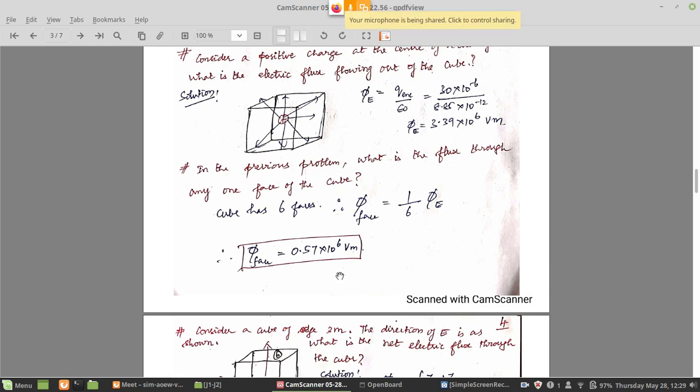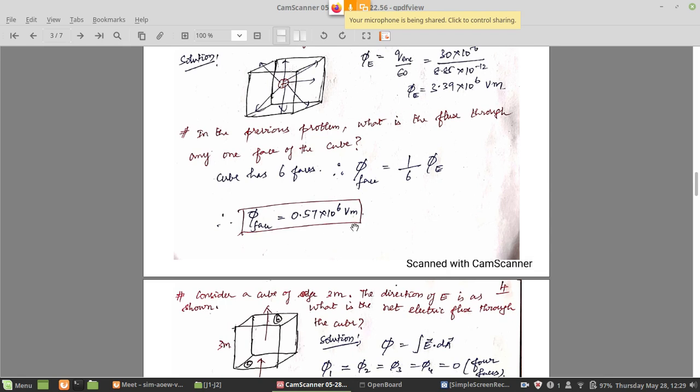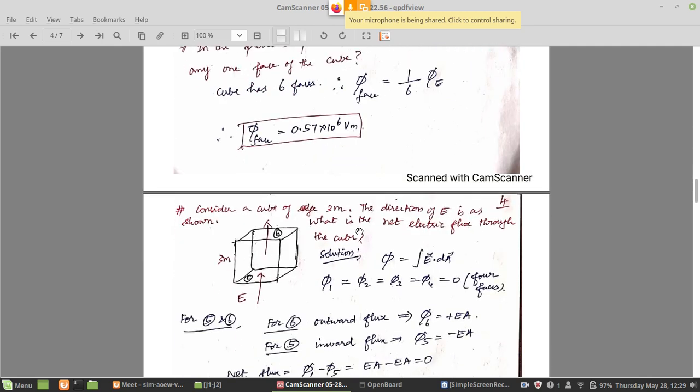Right, so 1/6 is 0.57 into 10 power 6 voltmeter. Not volt per meter, voltmeter. Volt per meter is a unit for electric field again. Later, when we do potential, you will understand V per meter is the unit for electric field. Volt into meter is the unit for flux. So the flux through one face is equal to 0.57 into 10 power 6 voltmeter.